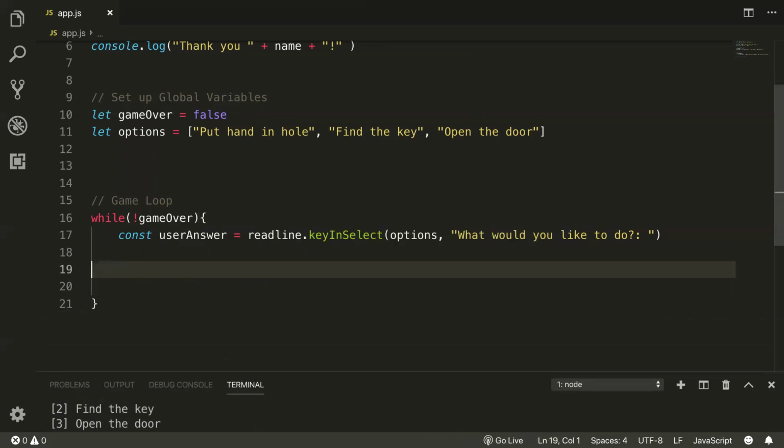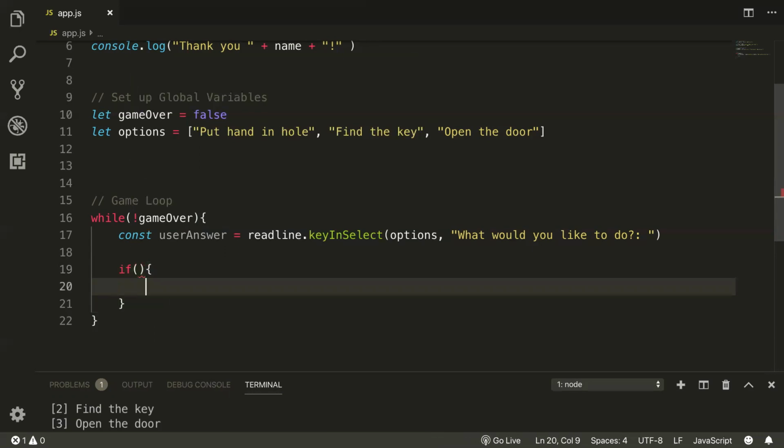But now how would I craft a conditional to see, did the user choose to put their hand in the hole? What would my question be? I'll set us up. There we go. Well, what is the variable user answer literally if they choose number 1, put hand in hole?